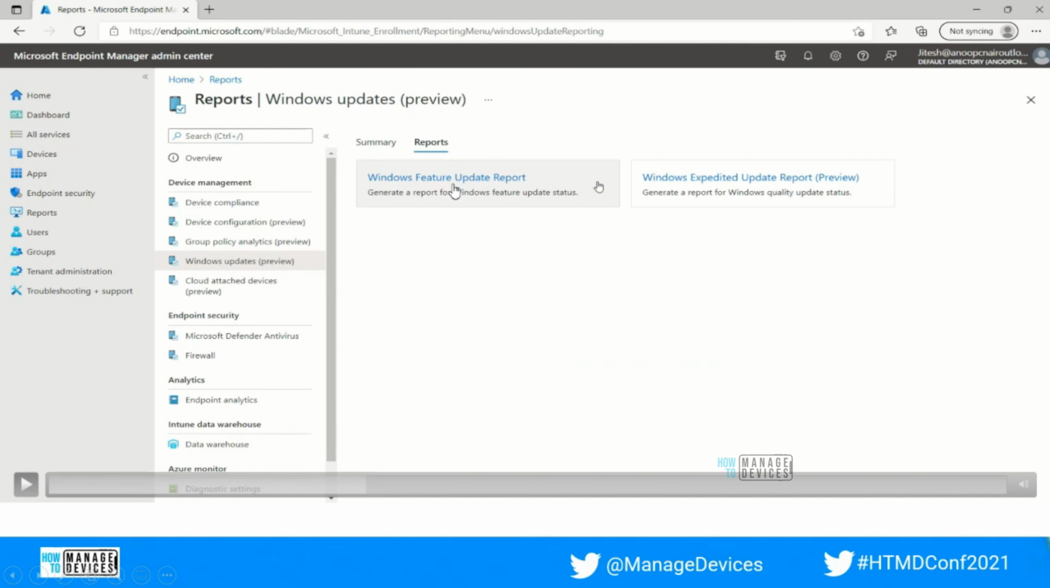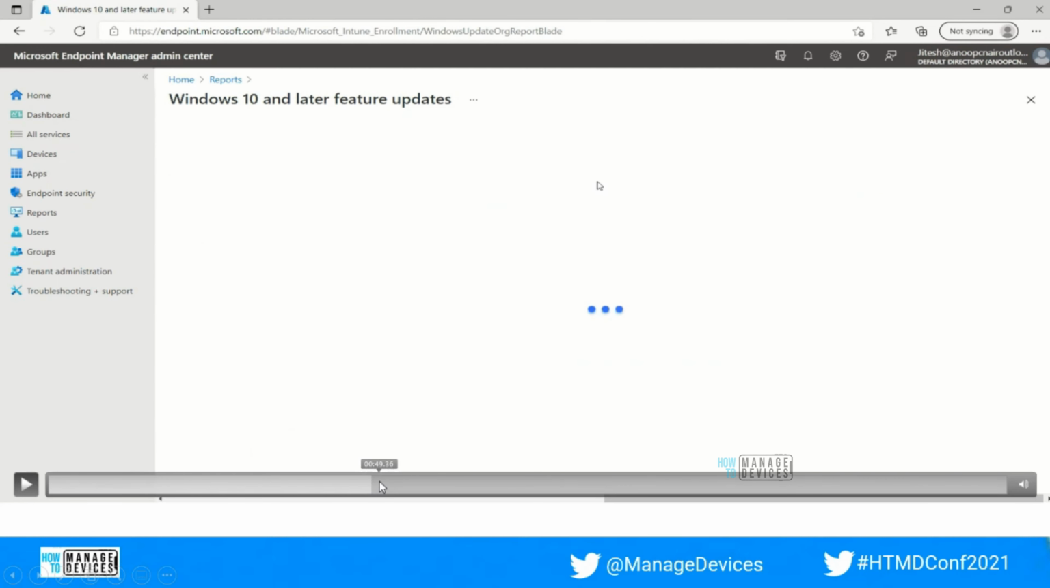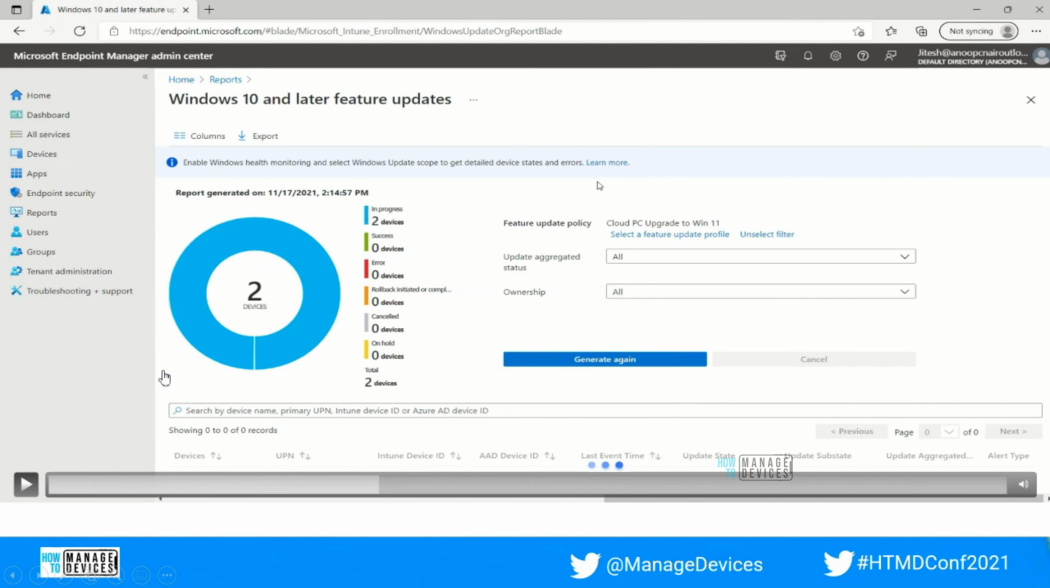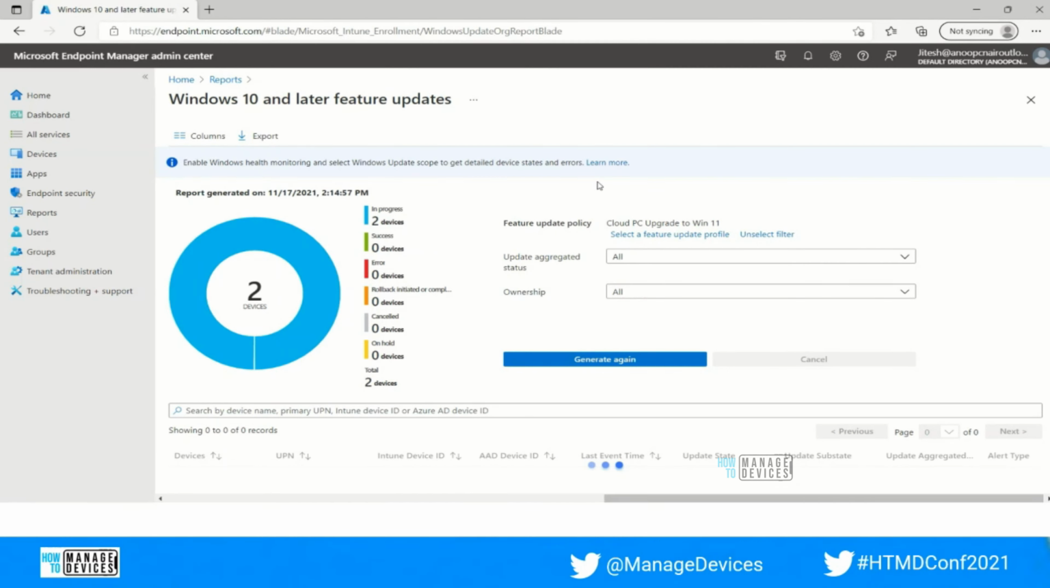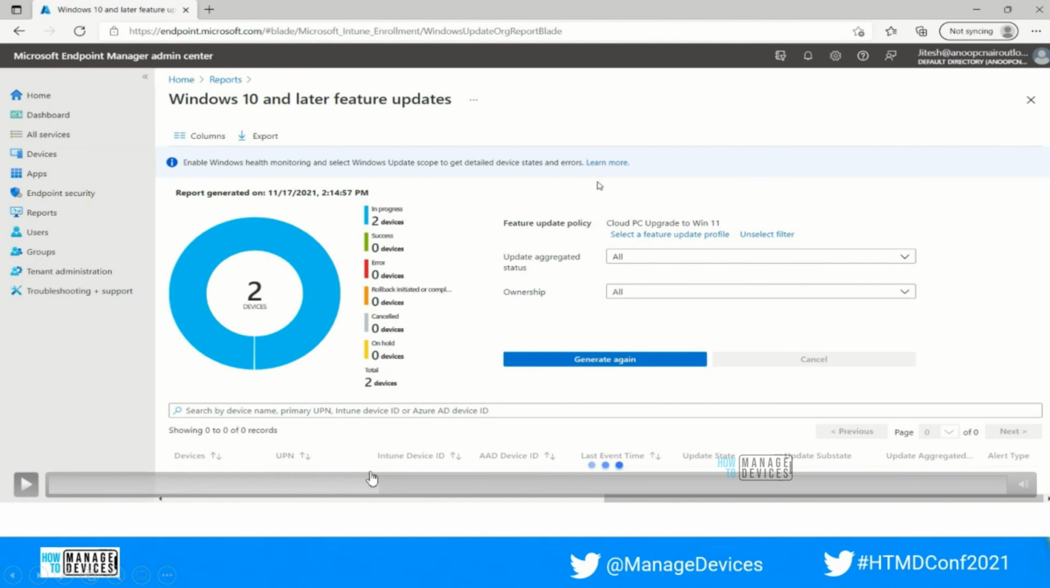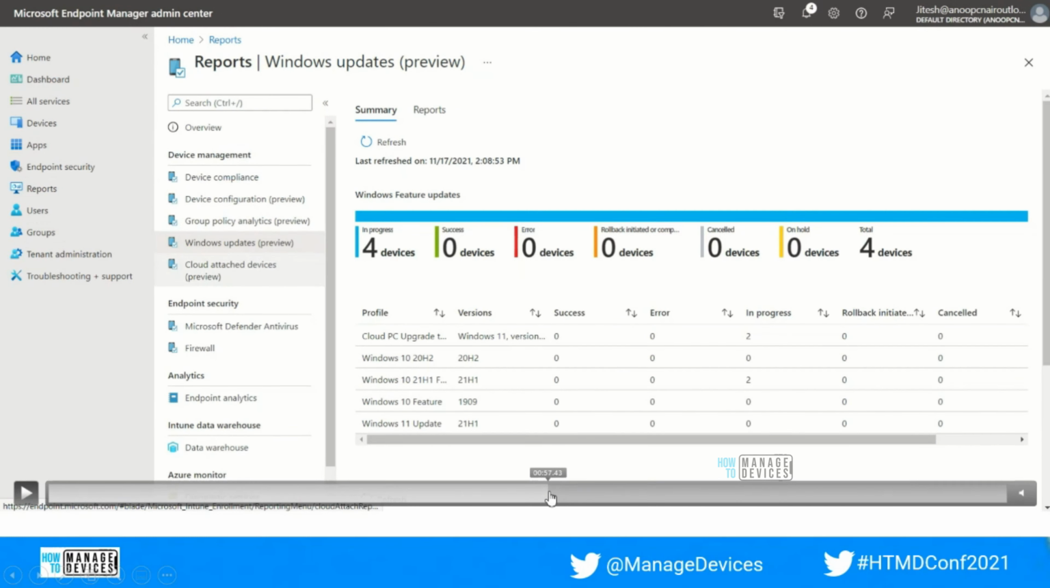Once we click on the Windows feature update report, you will get this view. In my case, this report is already generated. In case you haven't generated the report, it will not show any data, whatever data it is collecting from the console.